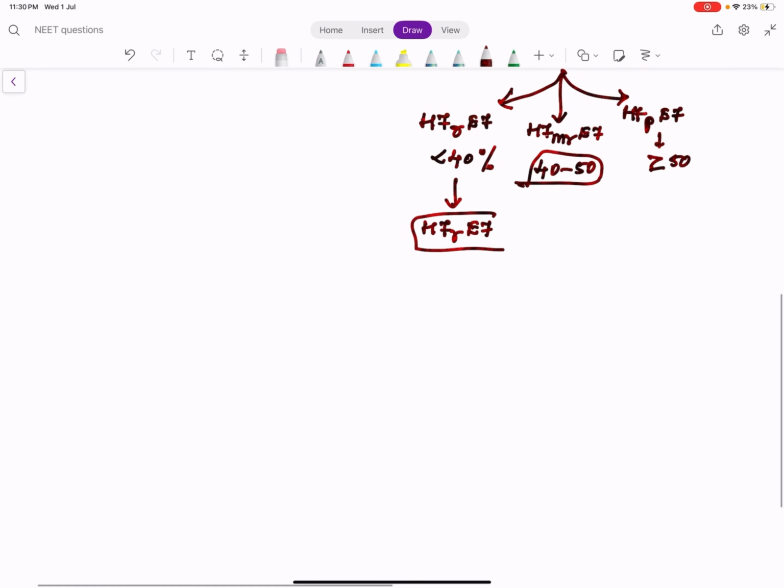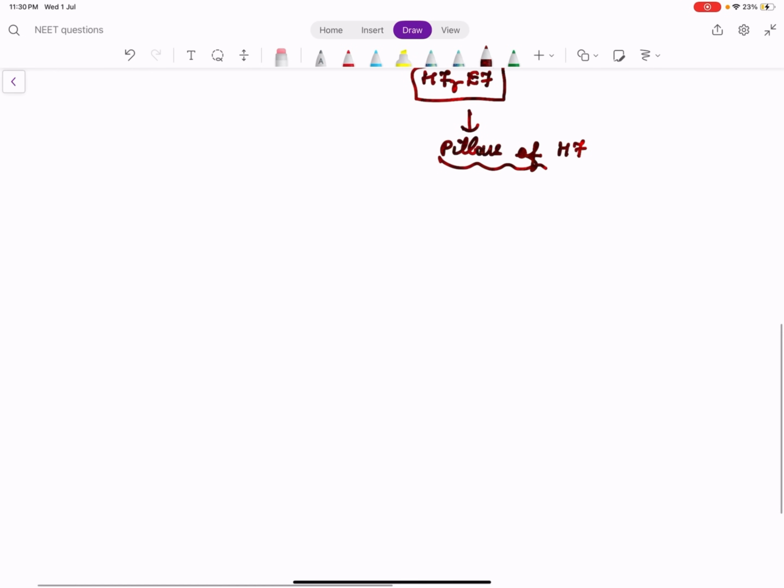Whenever there is a heart failure with reduced ejection fraction, there are something called pillars of heart failure. Even if this seems too much to you, just hear these names once. There are 5 pillars of heart failure: ACE inhibitors or ARBs.